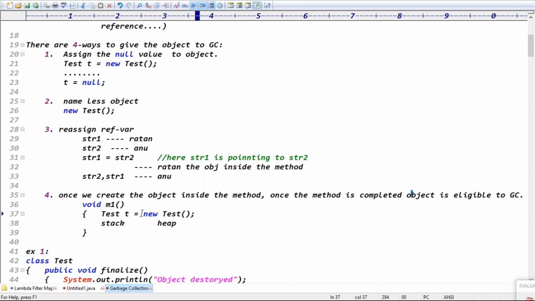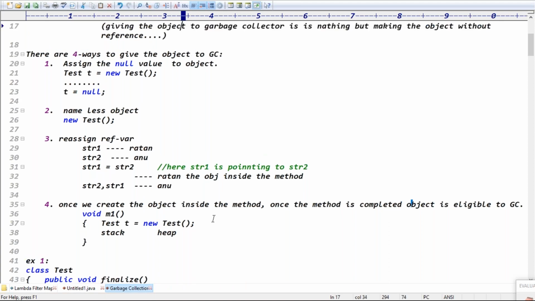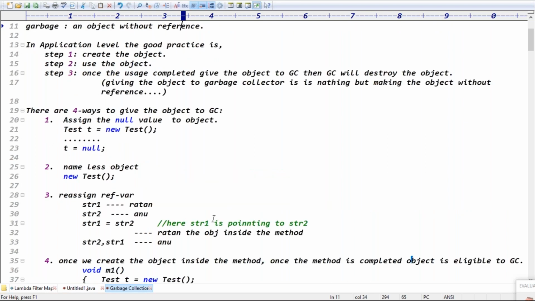The garbage collector will collect the garbage. What do you mean by garbage? An object without a reference is called garbage. Then what is the developer's responsibility? We have to give our data to the garbage collector, and then the garbage collector will destroy the object. How do we give it? Just by making the object without a reference, right?